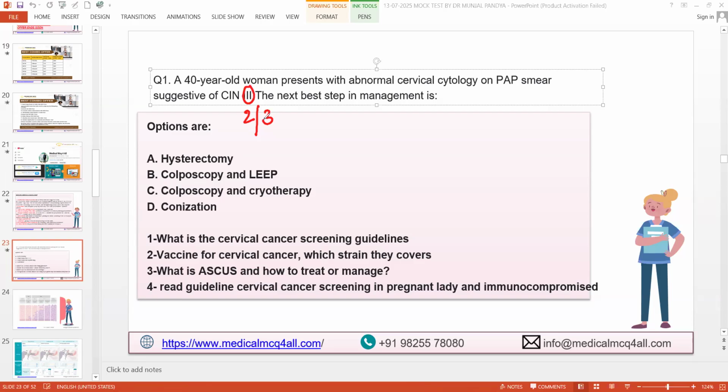Yes, anyone, any gynecologist or any gynec expert? Yes, anyone wants to comment? How are you going to treat CIN 2?